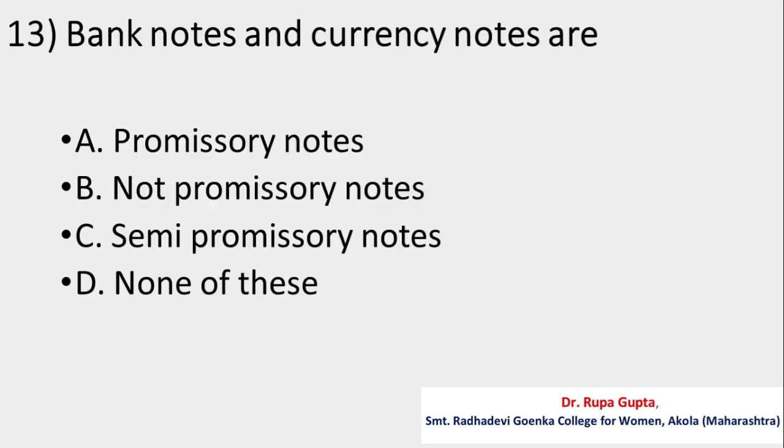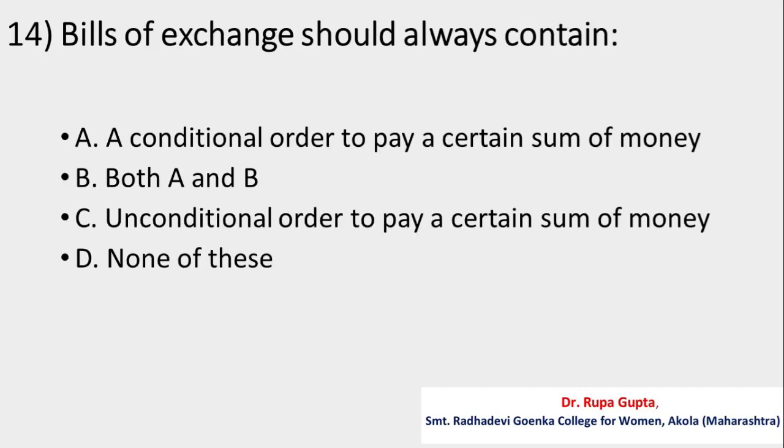Question number 13. Bank notes and currency notes are A, promissory notes, B, not promissory notes, C, semi-promissory notes, D, none of these. And the correct answer is B, not promissory notes.